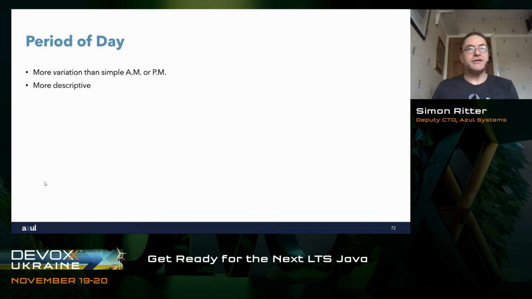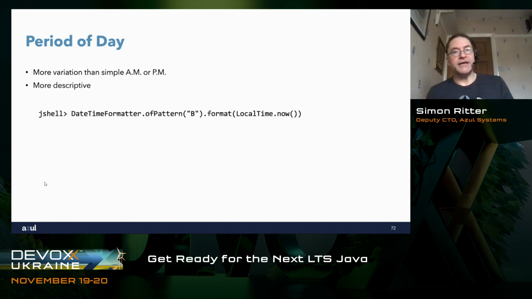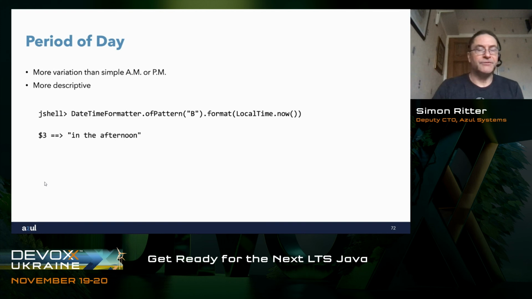Another thing they did in JDK 16 related to the period of day. The way that you could specify the period of day in the past was simply as AM or PM, before midday or after midday. And now we've got a more descriptive way of defining that. If we do DateTimeFormatter.ofPattern, and then they use capital B, because clearly they're running out of letters, because capital B has nothing to do with period of day, and then do format LocalTime.now, what you'll see is "in the afternoon". So you get in the morning, in the afternoon, in the evening, at night. There's a variety of different strings that are used to describe what the time of day is.